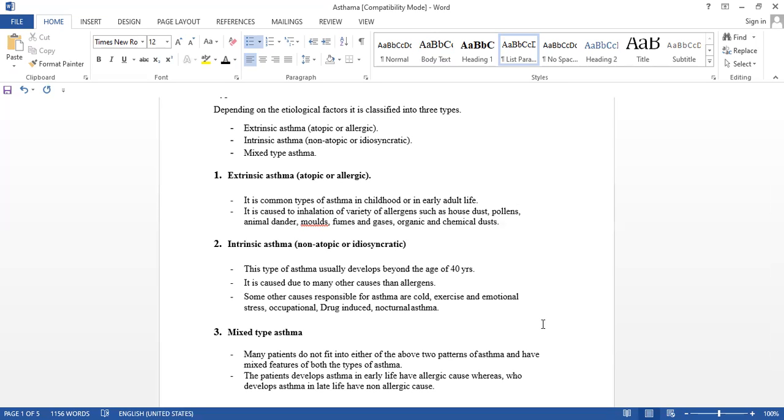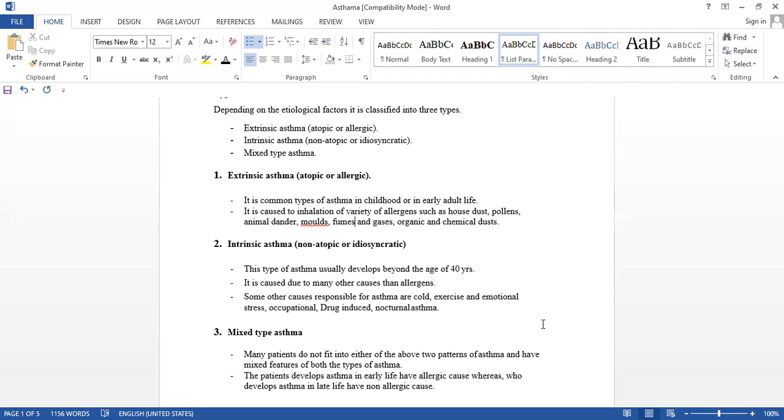Occupational: any type of work that leads to allergy. Yesterday we saw that in COPD. Maybe the individuals are working in the chemical industry or mines; chemicals in industries cause occupational asthma. In drug-induced asthma, some drugs cause asthma.